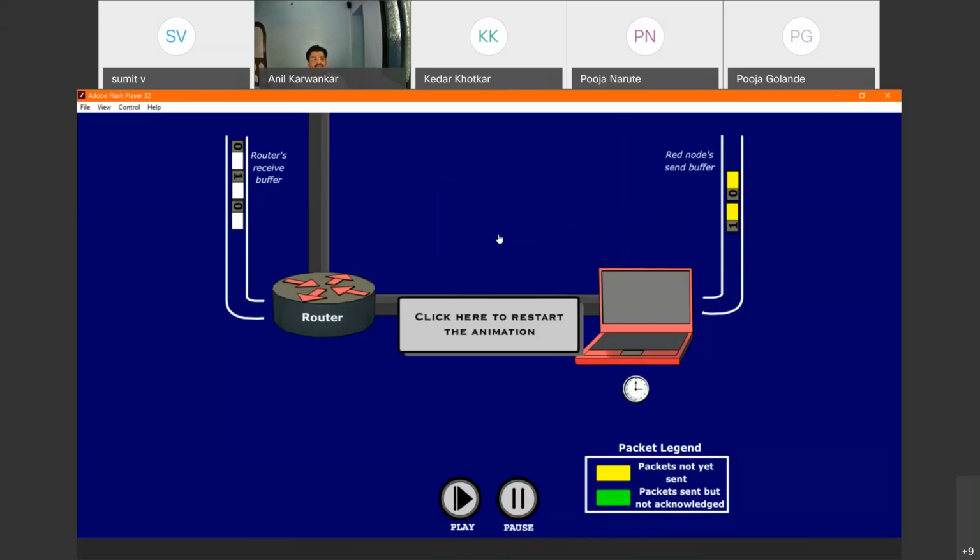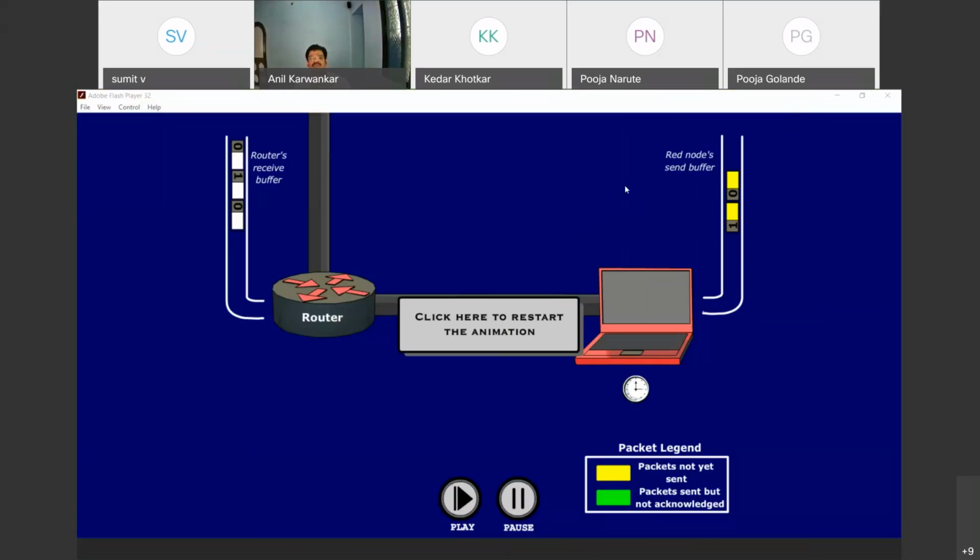Everyone try to run all the animations on your own. Look out for the flow of packets. You will get a complete idea associated with this protocol. That is the first protocol that was developed, supposed to be the first procedure for HDLC protocols.